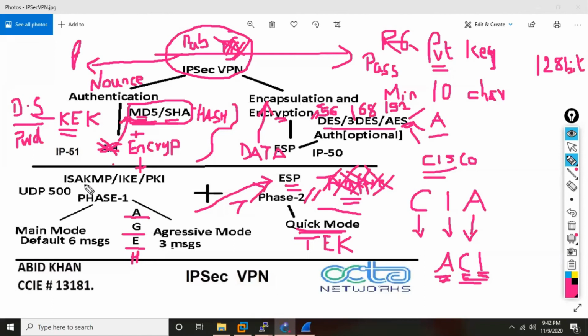As I said, ISAKMP basically means scalable. Does it mean that it always has to be digital certificate? No. Can it be manual static? Yes. So this is the first thing we define. As I said, your syllabus will be always doing static. So it can be either static. This password basically means static or manual method. So you guys have only static, whereas CCIE security guys can have static as well as dynamic, that is digital certificates.